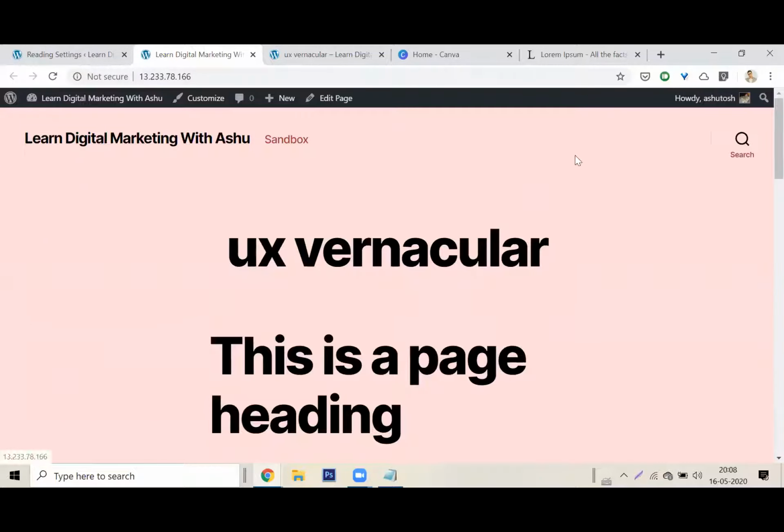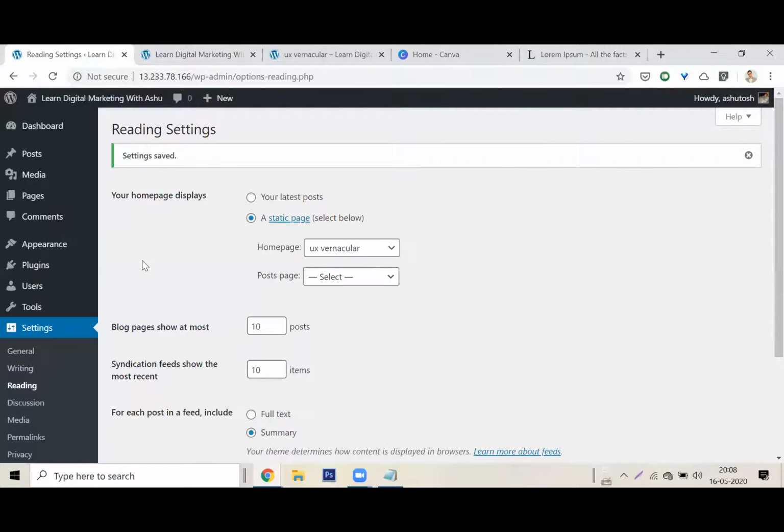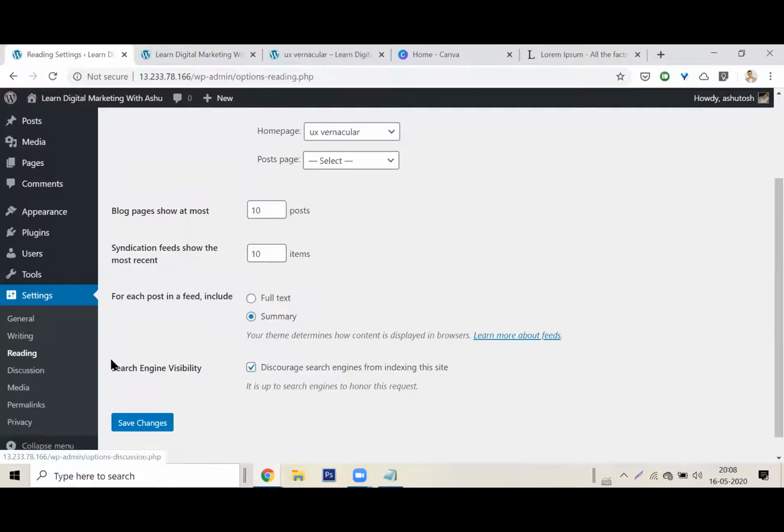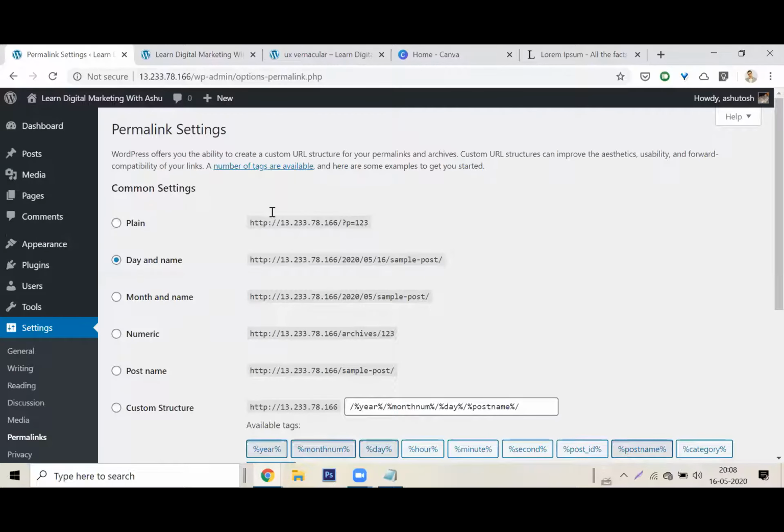Now, one thing is missing. The home page is here, but what about the other pages? How can we set up a menu? So what we'll do is we will go here. All my settings are okay at this point. Another setting that you need to change here is the permalink settings.